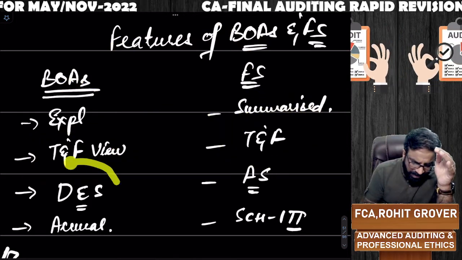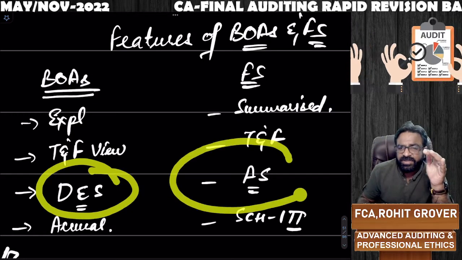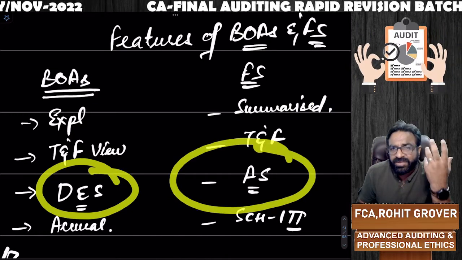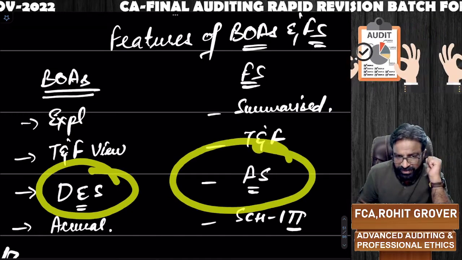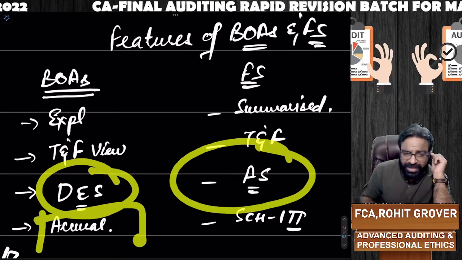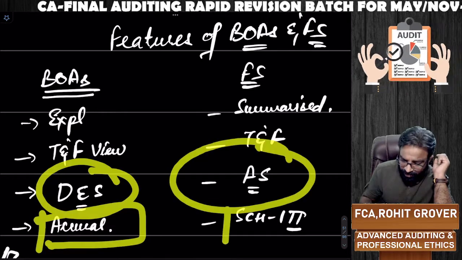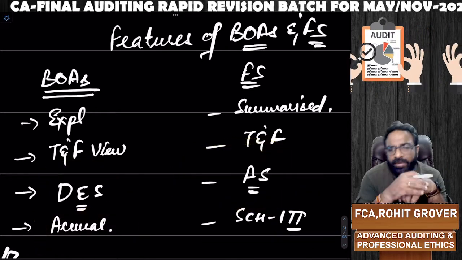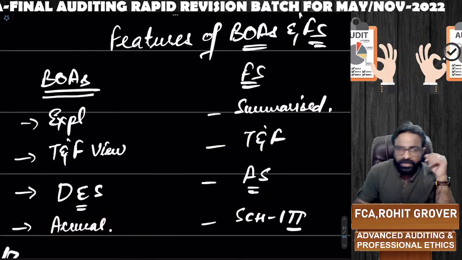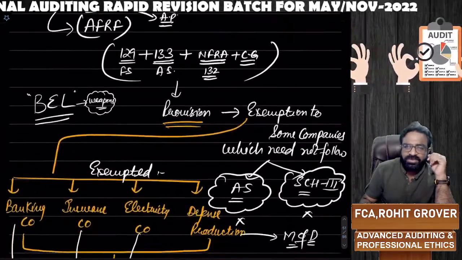Books of accounts are maintained on double entry system. Financial statements are prepared by compliance of accounting standards and IND-AS. Books of accounts are accrual in nature. They are based upon the accrual basis of accounting, but financial statements are to be prepared as per Schedule 3 requirement. Did you get the point? These are the feature differences between books of accounts.